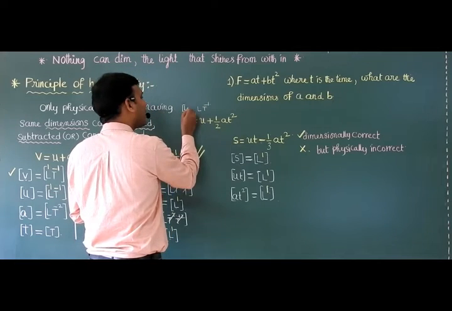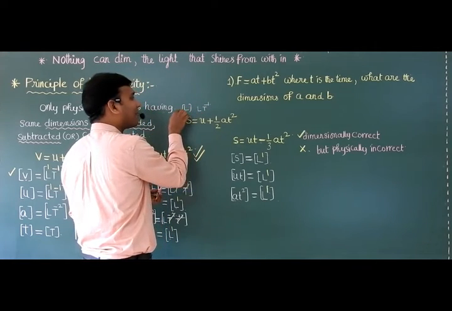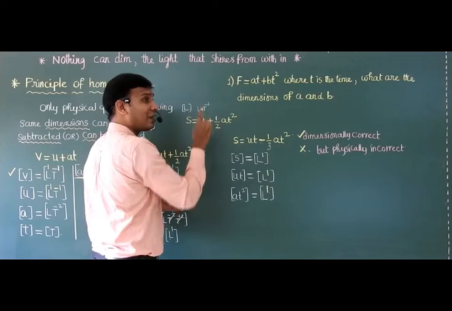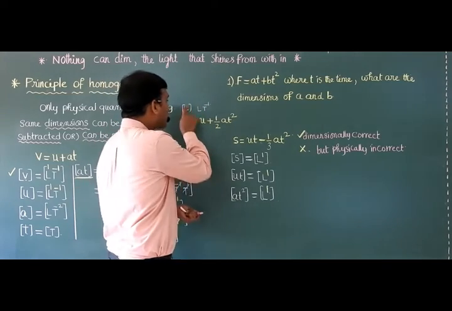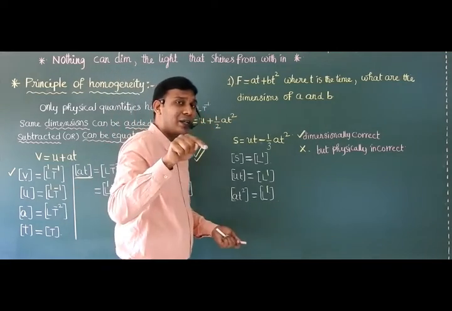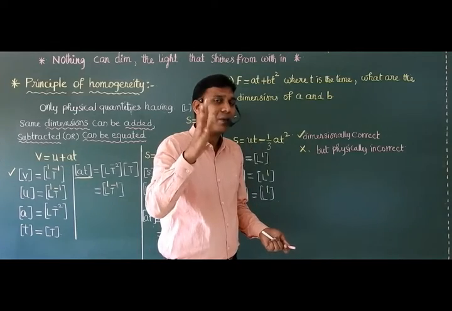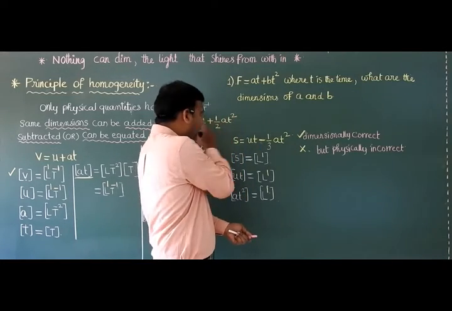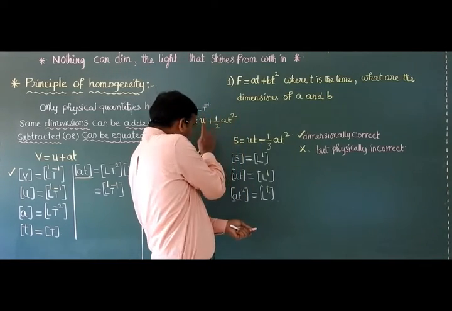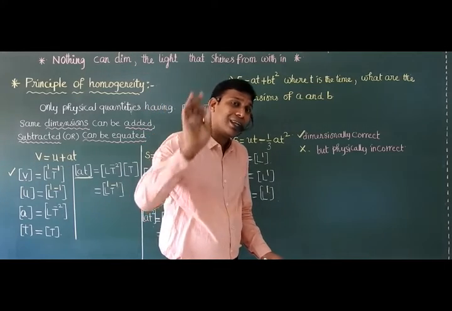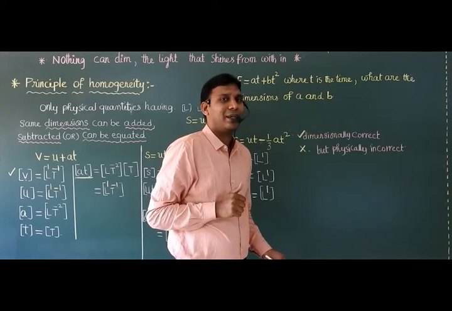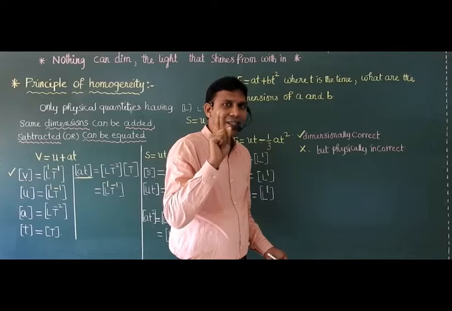Here L, and in this case, what is the power of T? 0. Here the power of T is minus 1. So the dimensions of each physical quantity are not the same, so they cannot be added. So dimensionally it is incorrect, physically also incorrect. I hope it is clear.